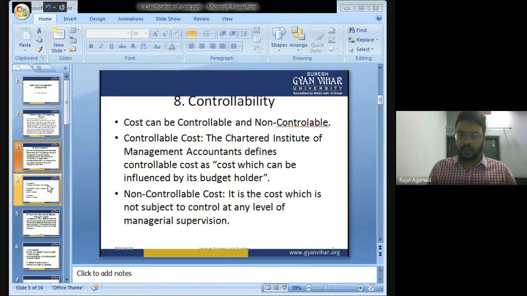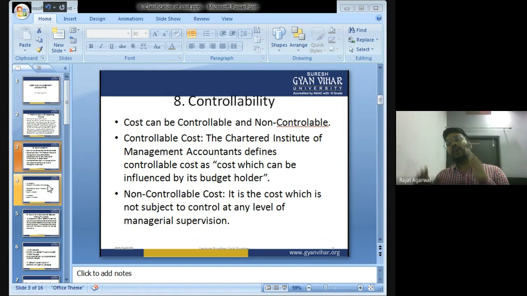Suppose I am manufacturing computers, and to manufacture computers I have taken a factory on rent. The rent of the factory is rupees 1 lakh per month. Now, if I am manufacturing 10 computers per month, I have to pay 1 lakh.